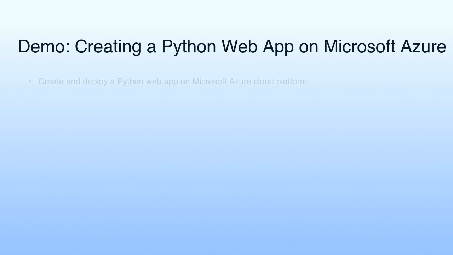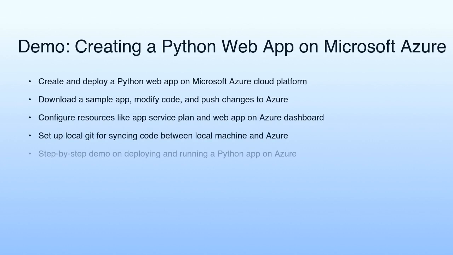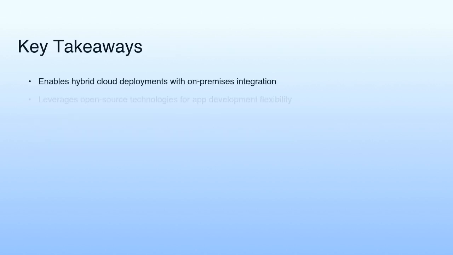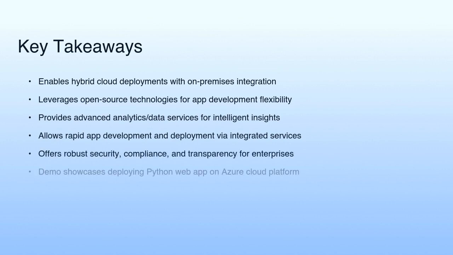In a demo, a Python web application is created and deployed on the Microsoft Azure Cloud Platform by modifying sample code, configuring resources like the app service plan and web app, setting up local Git for syncing, and running the app on Azure. Key takeaways highlight Azure's hybrid cloud capabilities for on-premises integration, leveraging open-source technologies for flexible app development,